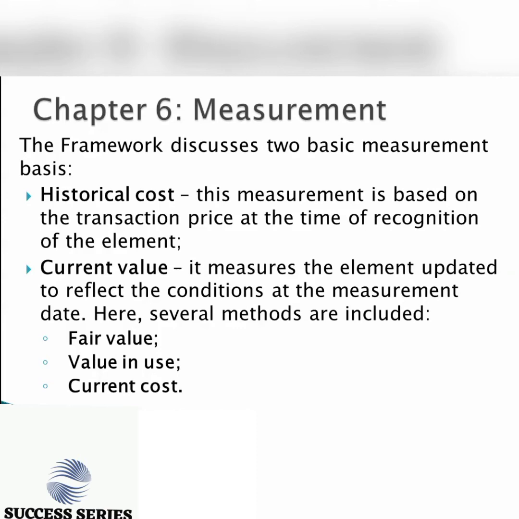So the historical cost is based on the requirement that you must trace the transaction price at which that particular asset was recognized, and that should be the measurement you provide for that element. Now we move to the second one, which is the current value basis.